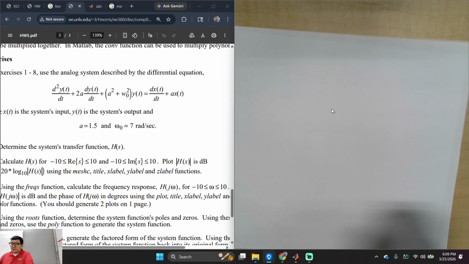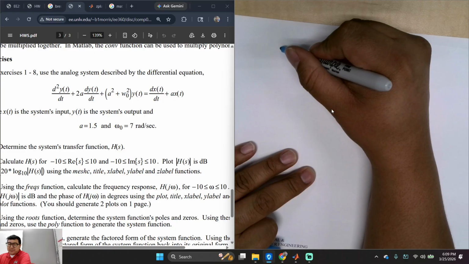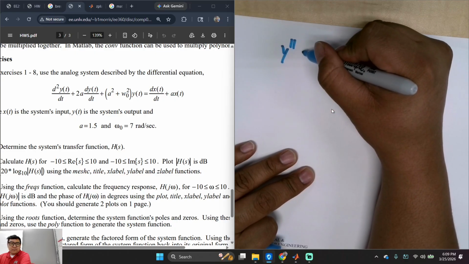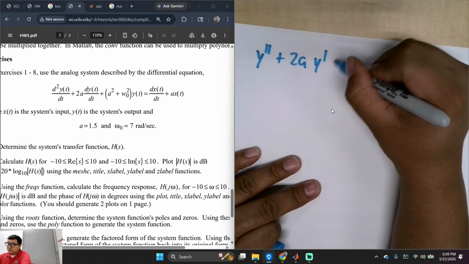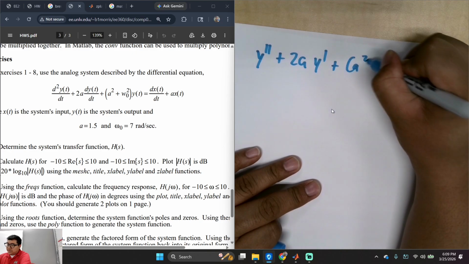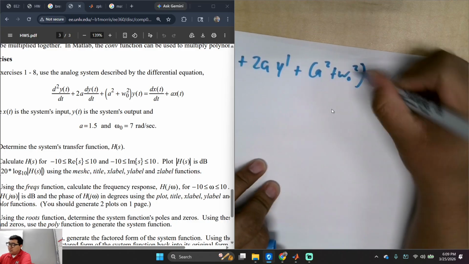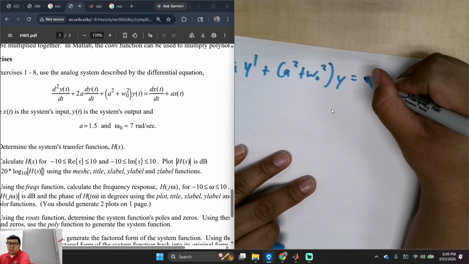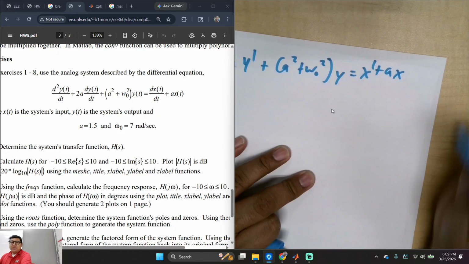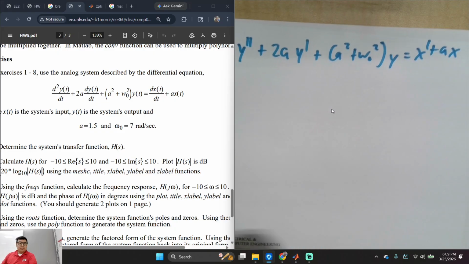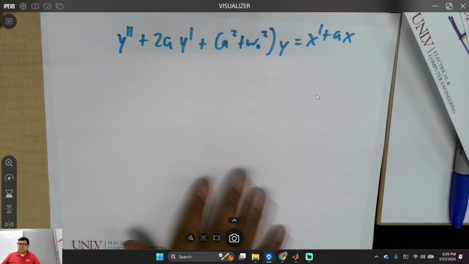So what is our transfer function? Anyone bother if I do this? y double prime plus 2a y prime plus (a squared plus omega naught squared) y is equal to x prime plus ax. Is that good with everybody? Open this. Boom. Cool.